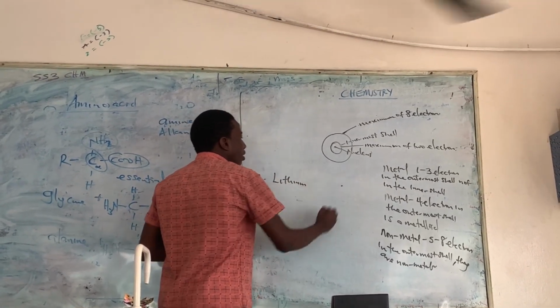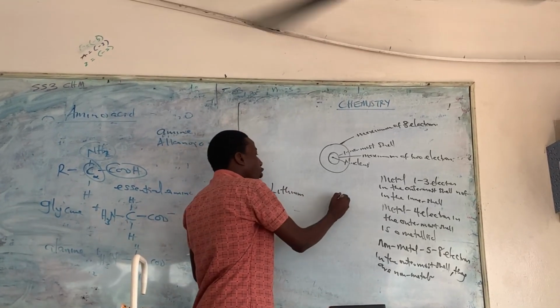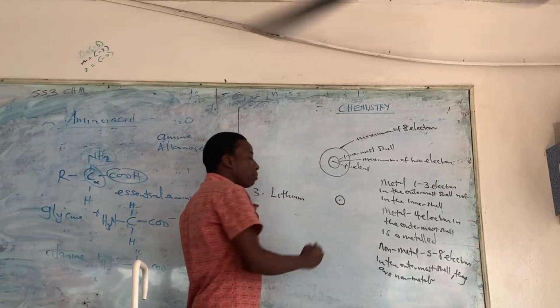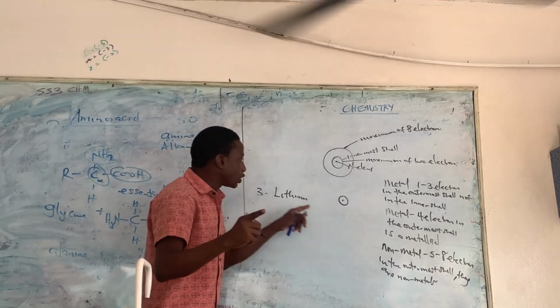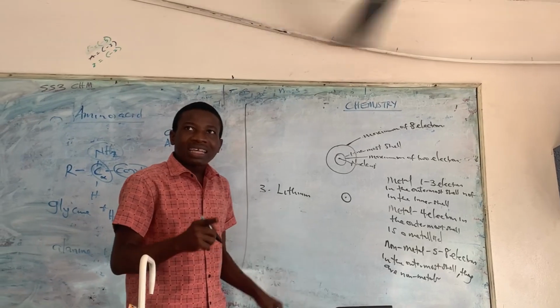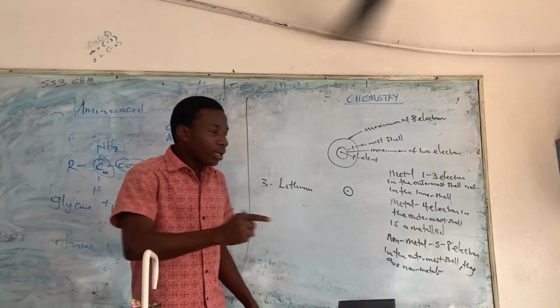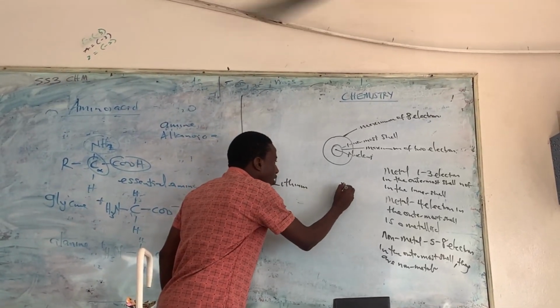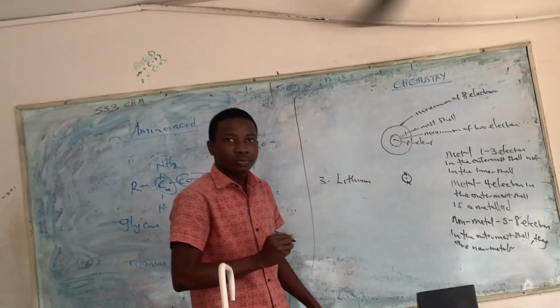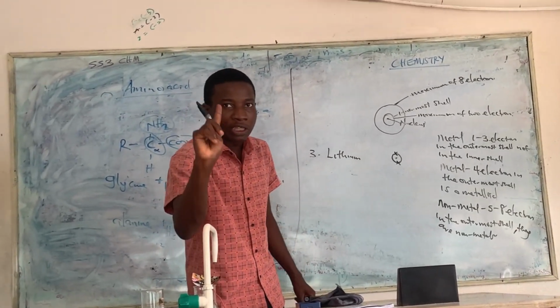Lithium has, now, I think that the first shell will contain a maximum of 2. And lithium is number 3. That means it is more than 2. That means if I draw, the first shell will contain 2 electrons. That is the maximum that the first shell can contain.